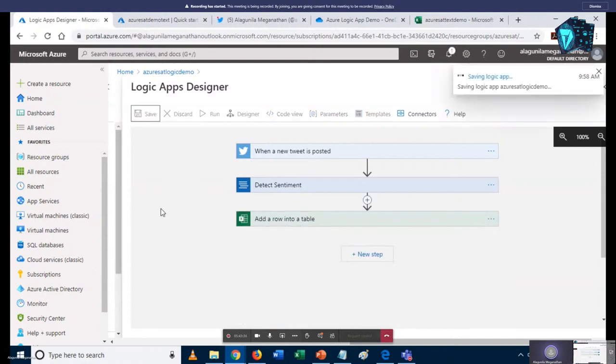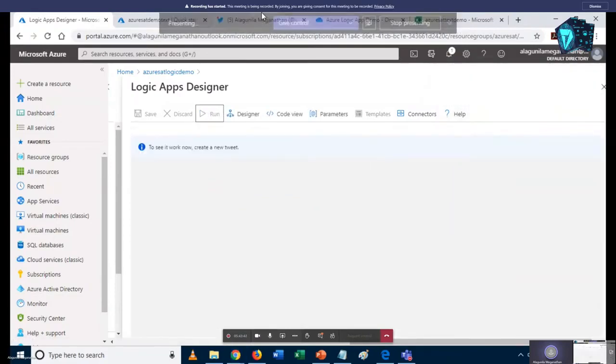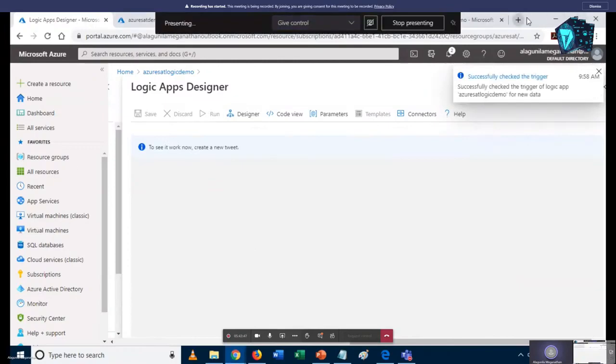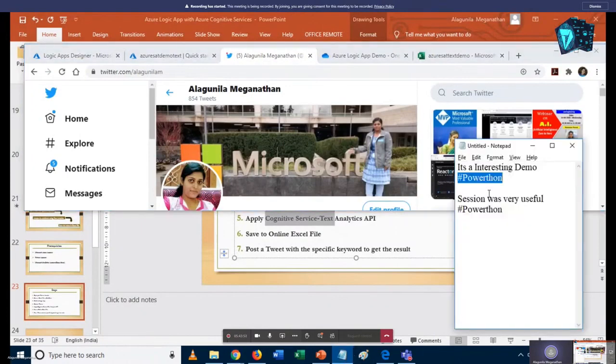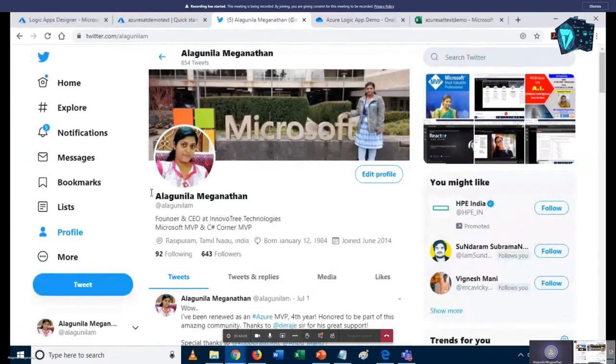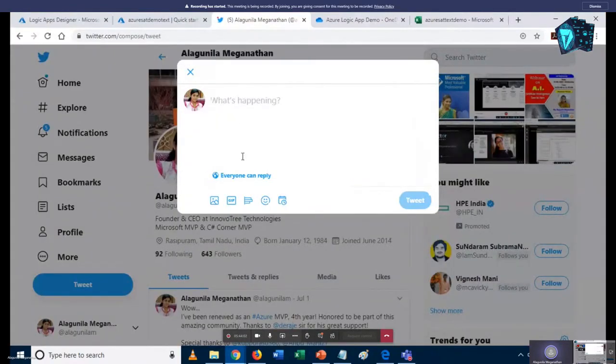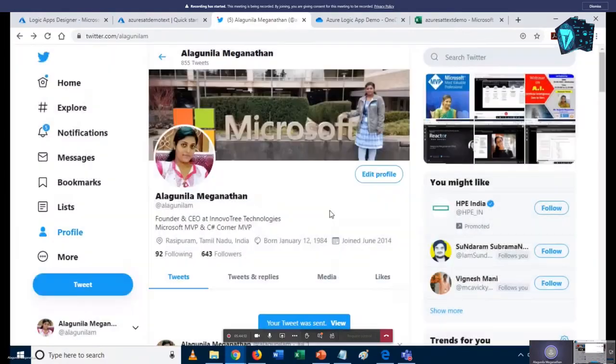Okay, so I just save this flow and click on run. Can anyone please post a tweet with the specific hashtag? For demo purpose, I already have the content over here. This is my Twitter handle page. I click on tweet, I just post here, and then click on tweet.